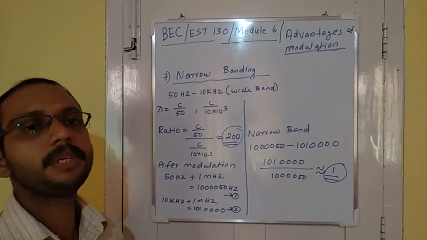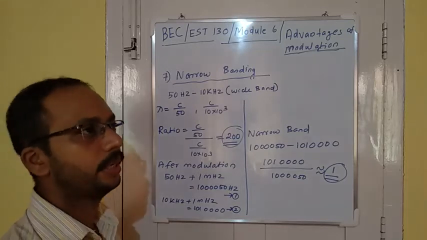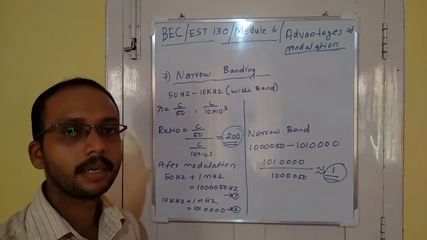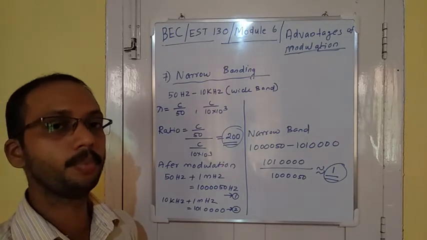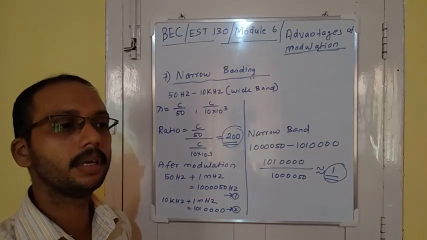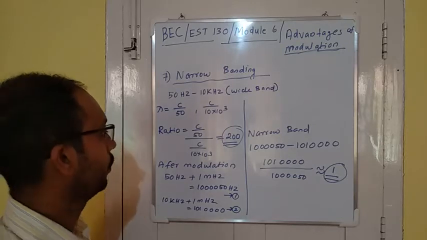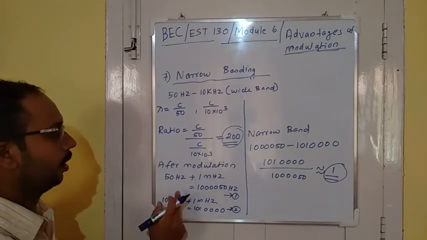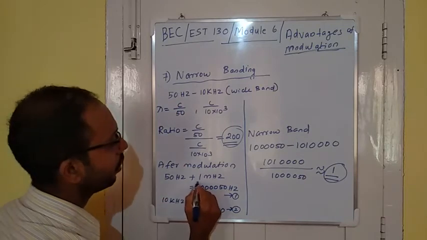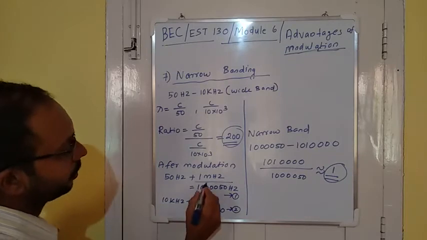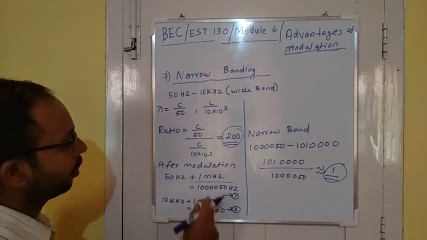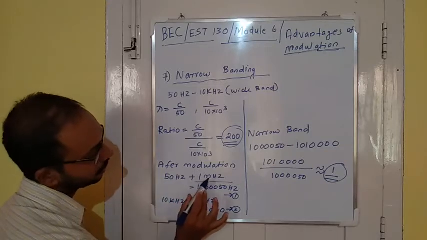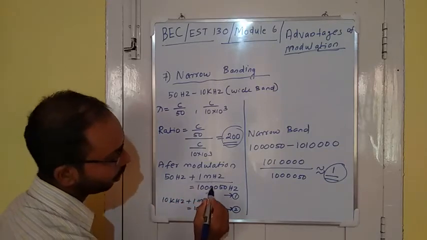After modulation, we will get a high frequency signal. We are superimposing the low frequency signal onto a high frequency signal. Just add this 50 Hz to the high frequency signal, or consider this is the carrier signal 1 MHz. Add this 50 Hz with this 1 MHz signal, we will get one value.